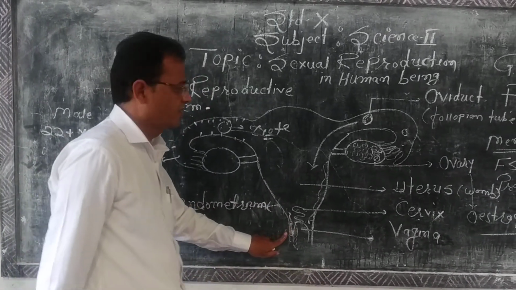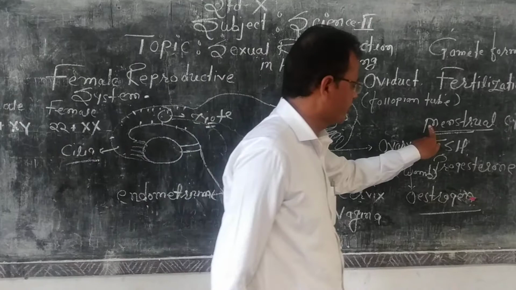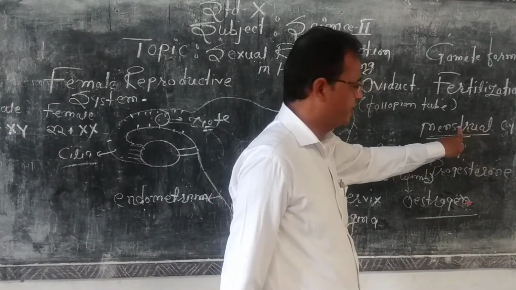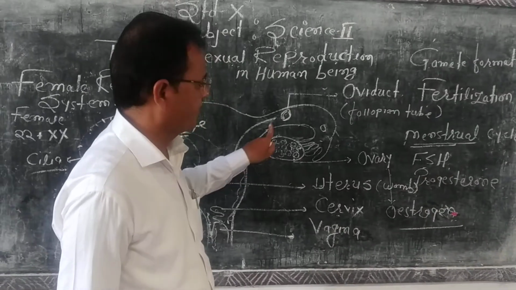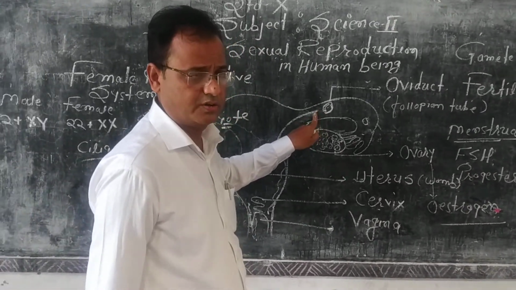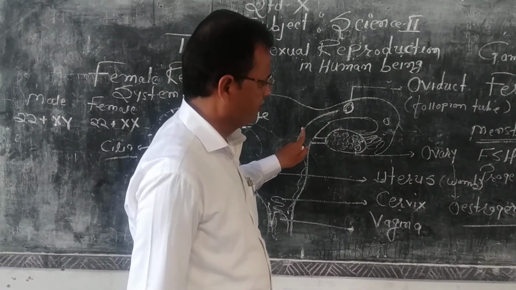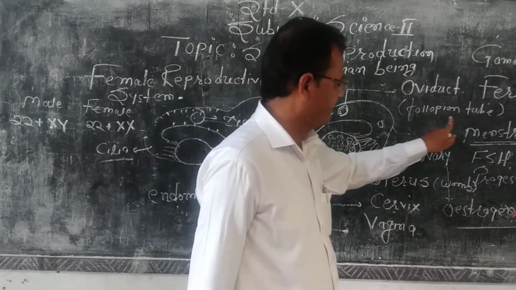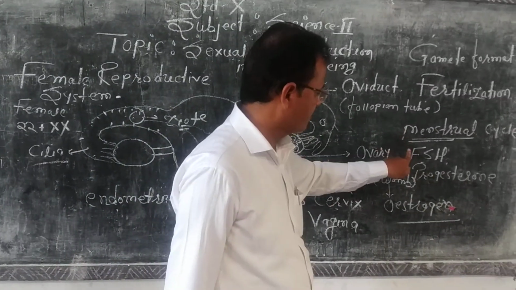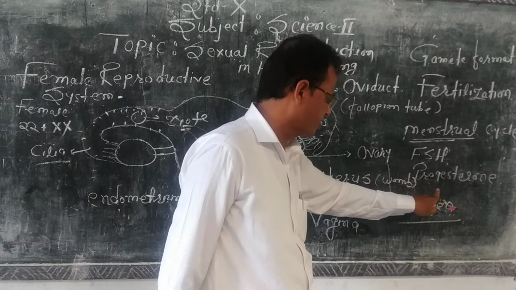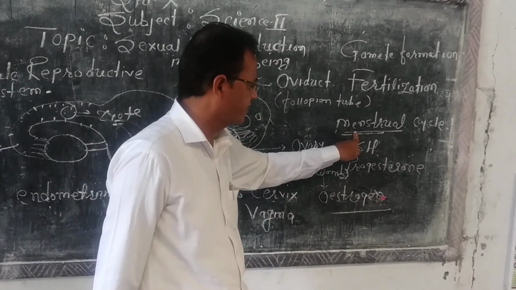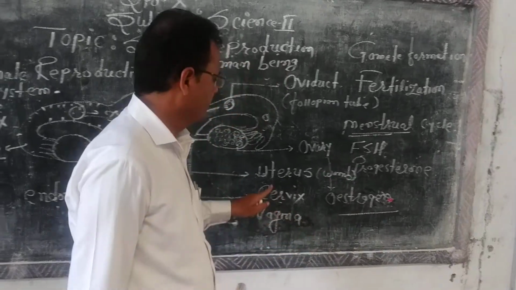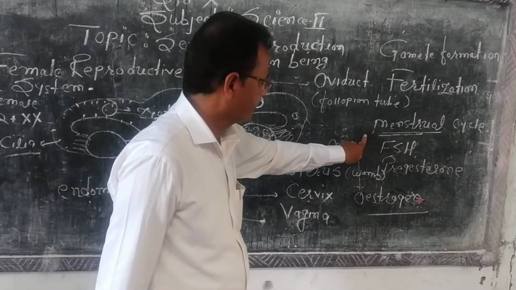That phenomenon is called the menstrual cycle. This menstrual cycle occurs every month, repeating after every 28 to 30 days. For this purpose, different hormones are released, that is FSH, progesterone and luteinizing hormone, which are responsible for controlling the menstrual cycle inside the female body.